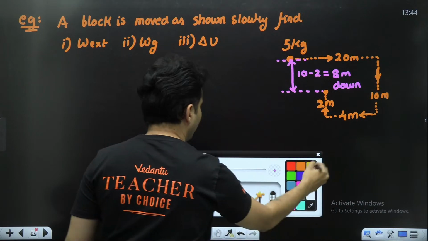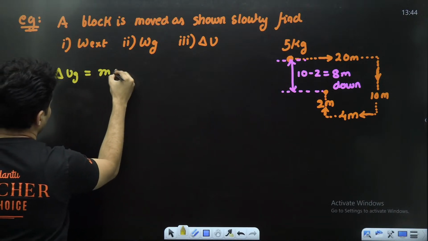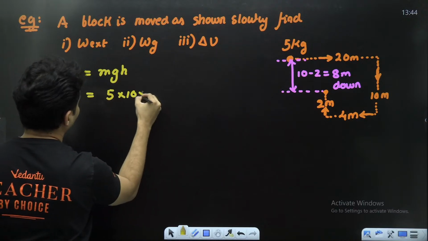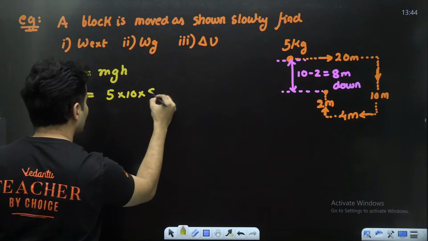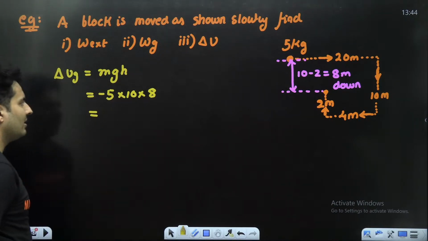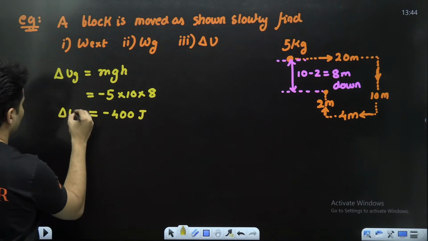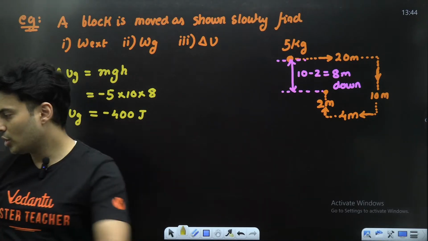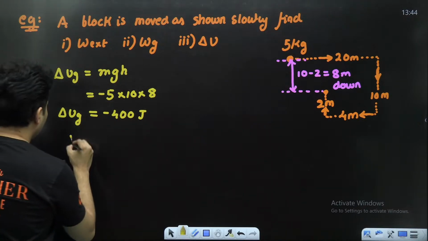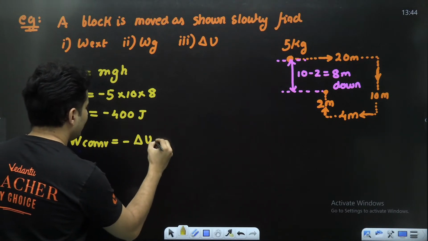So if you calculate the potential energy change, it is very simple. mgh, m is 5, g is 10, height I'll put down, so I've gone down, so it will decrease. If I go up, it will increase. So 8 5s are 40 and one more 0, so minus 400 joules should be delta U. Is that right? Next, what about the work done by the conservative force? It is negative of this change.